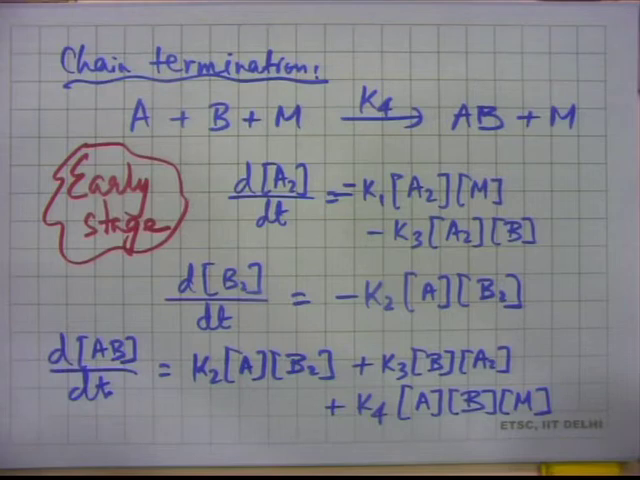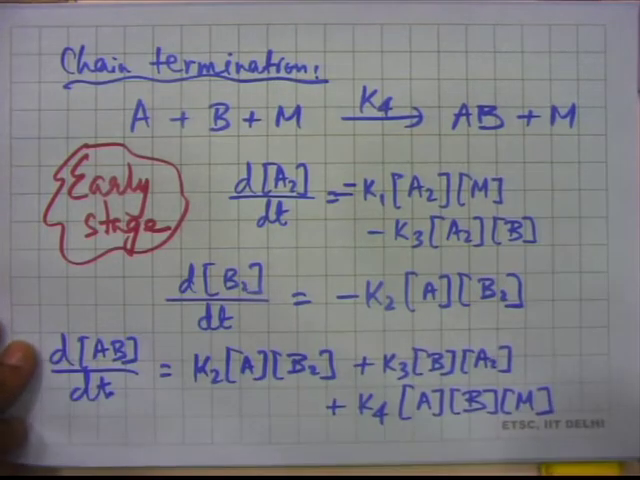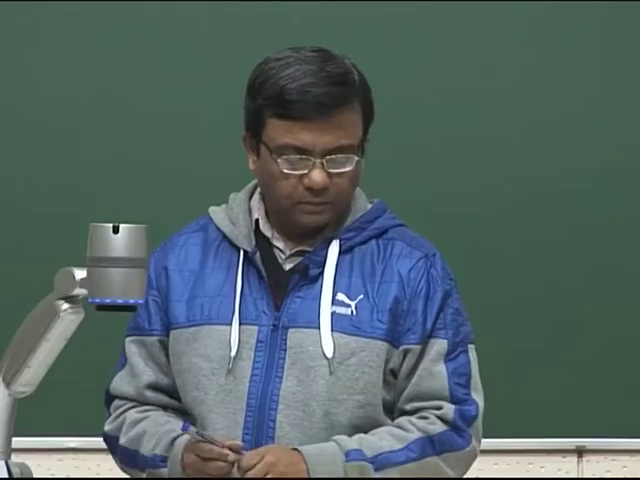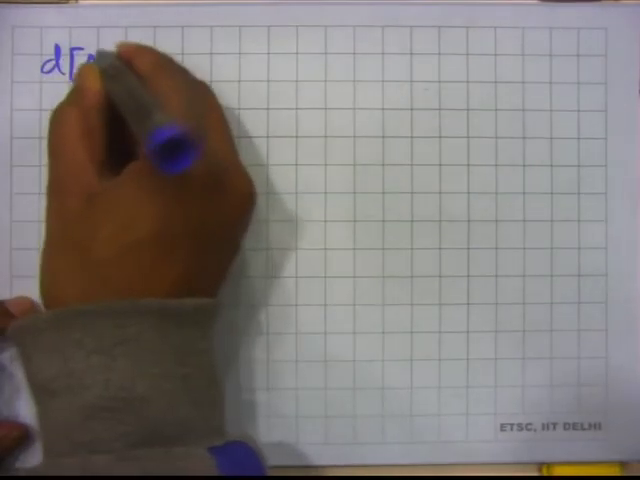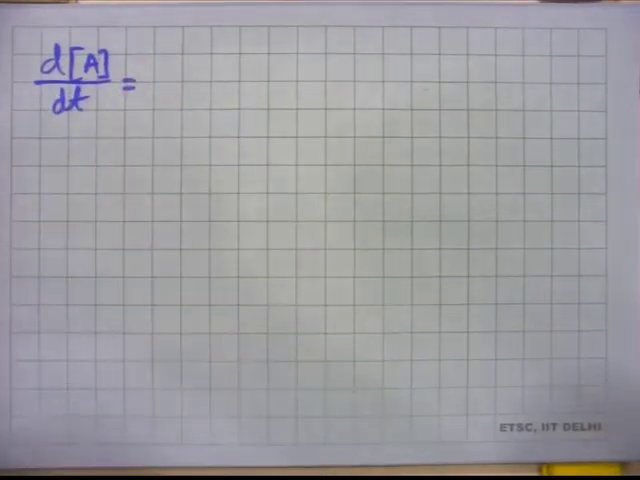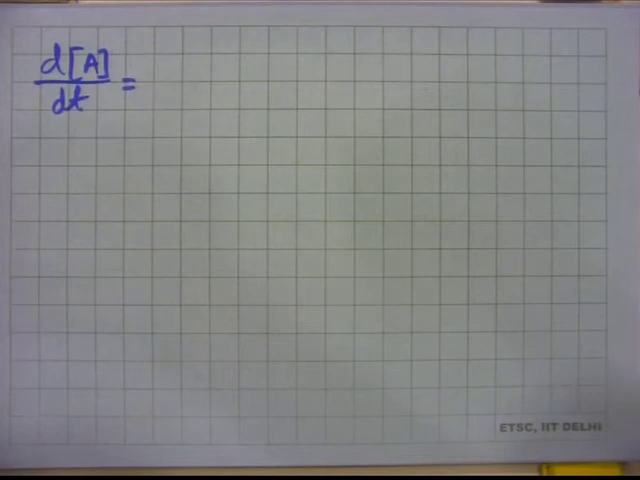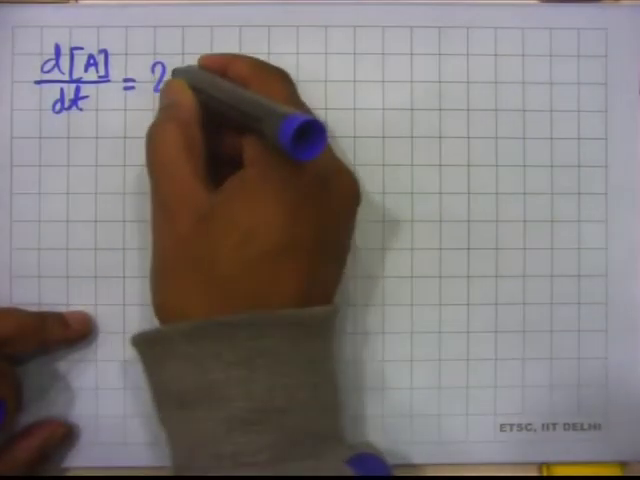Now we will also try to write dA/dt and dB/dt. A and B are radicals, which are intermediates, which start appearing. A starts appearing in chain initiation and B appears in the chain propagation reactions, and of course they both have the termination reaction also. So again, if we write dA/dt, how many terms do you expect to see? So 4 terms. dA/dt should have 4 terms.